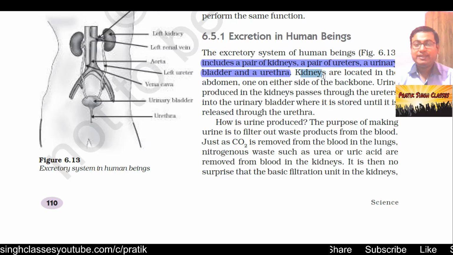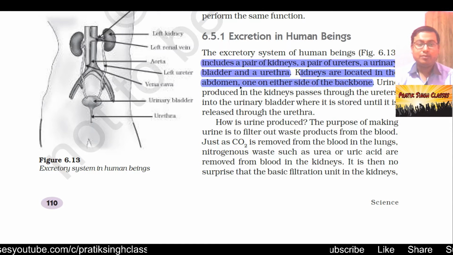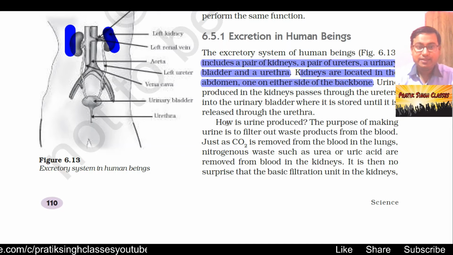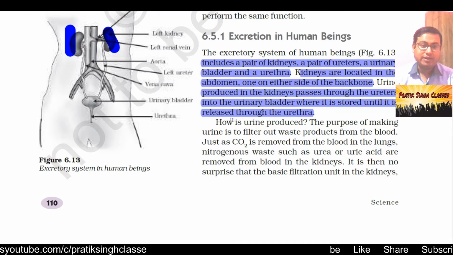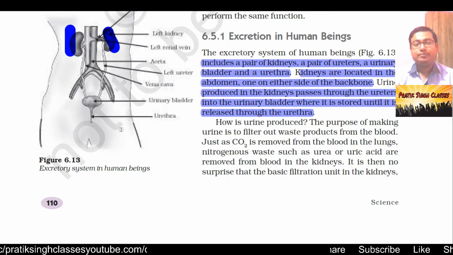Kidneys are located in the abdomen, one on either side of the backbone. As you can see in this figure, here and here, these are the kidneys. Urine produced in the kidneys passes through the ureters into the urinary bladder, where it is stored until it is released through the urethra. So with this urethra it is excreted outside.